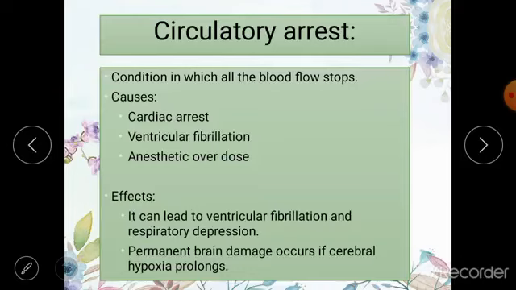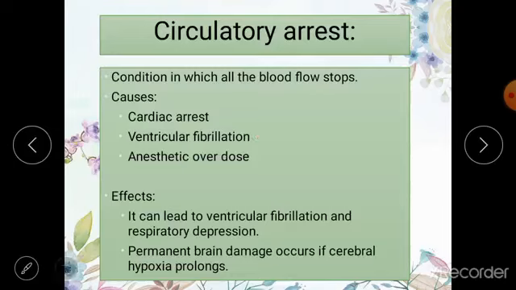Finally, the last topic we are going to discuss is circulatory arrest. This is the condition in which there is complete stoppage of blood flow. In shock there was reduced blood flow, but in circulatory arrest there is complete stoppage of blood flow, no blood is flowing, and this is indicative of death. Circulatory arrest is the condition which is very close to death, and this occurs when there is cardiac arrest. When the heart stops pumping, the circulation is also going to stop, and it is also seen in ventricular fibrillation.